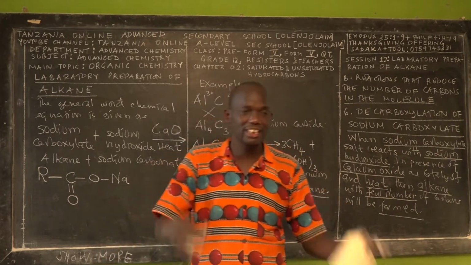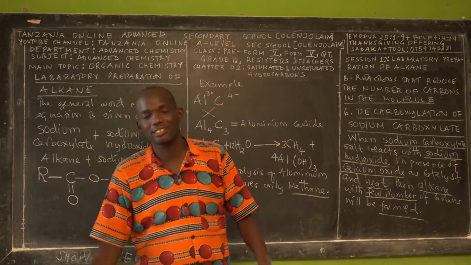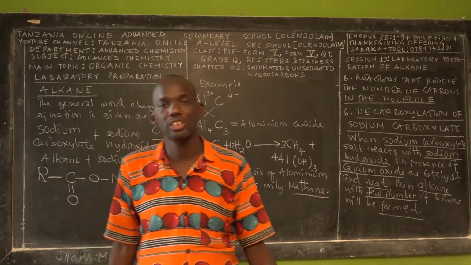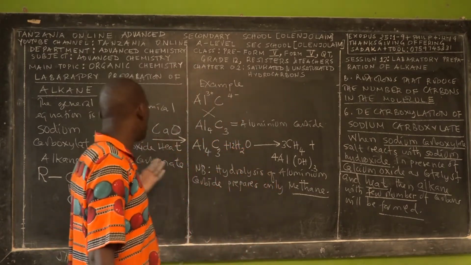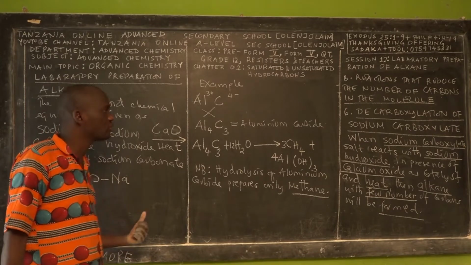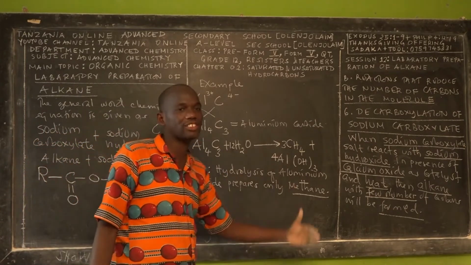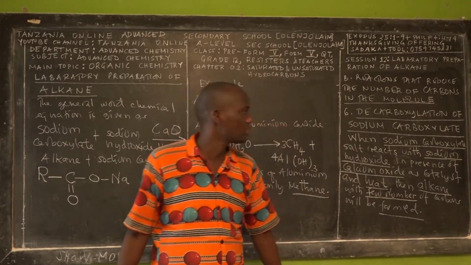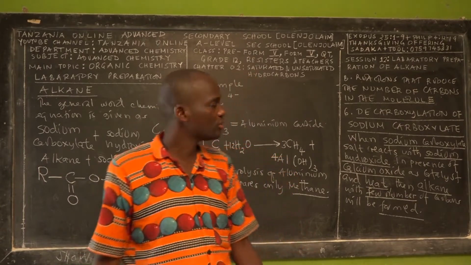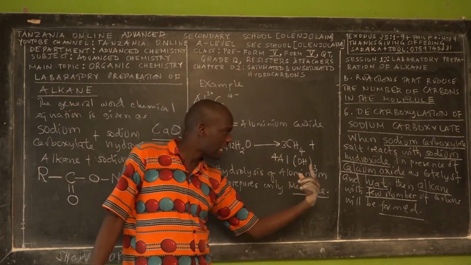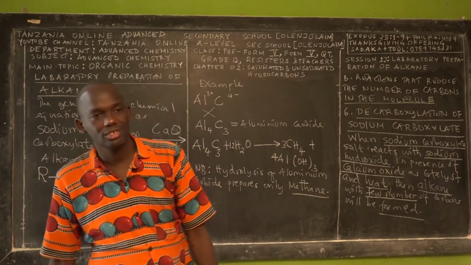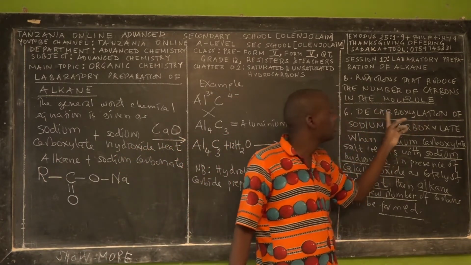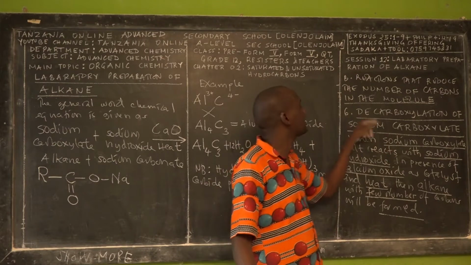We are still in the fundamental concepts of alkane, but you can notice that we are learning some other concepts that we will cover in future. When I teach the chemical reactions of carboxylic acid, one of them is the decarboxylation of sodium carboxylate. So sodium carboxylate can undergo decarboxylation. De-carbo means decrease. Carbo stands for carbon, so decarbo means decrease in carbon.